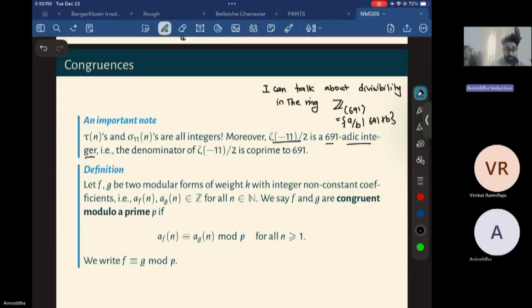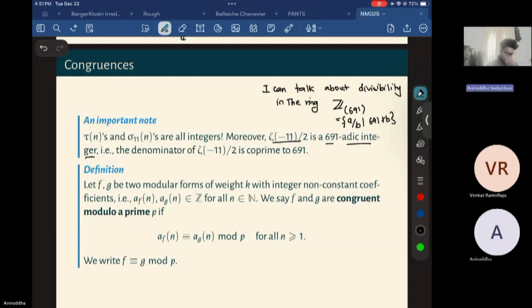But before going further, we define what we mean by two modular forms being congruent. Two modular forms are congruent when the Fourier coefficients are congruent modulo a prime P. So if I have two modular forms f, g of weight k with integer non-constant coefficients, meaning that a_f(n) and a_g(n) are integers for all natural numbers n, we say that f and g are congruent modulo prime P if a_f(n) is congruent to a_g(n) mod P for every n greater than or equal to 1. So we write f congruent to g mod P in that case.